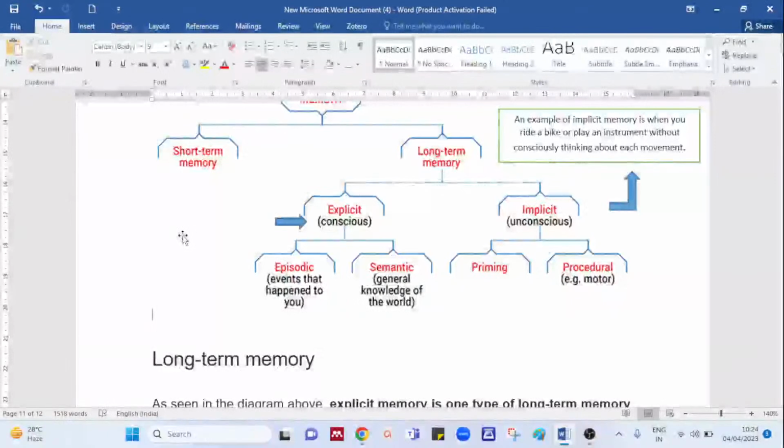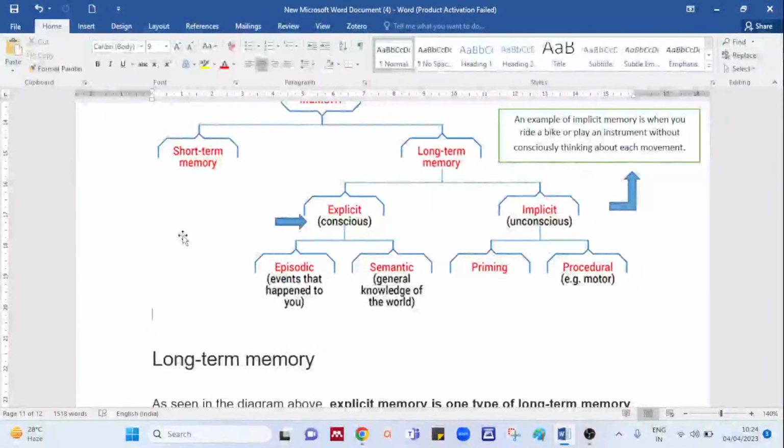Fine, let's go for implicit memory. Now implicit memory, as you can see in the diagram, is unconscious, like it's unclear, but the information unknowingly has an impact on your behavior.